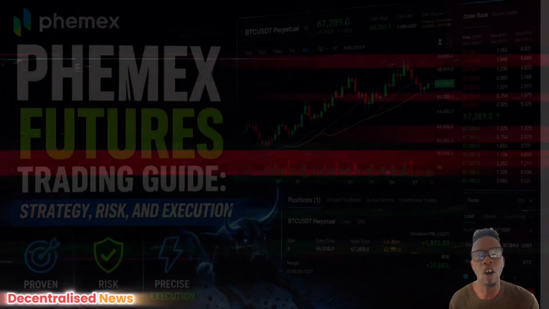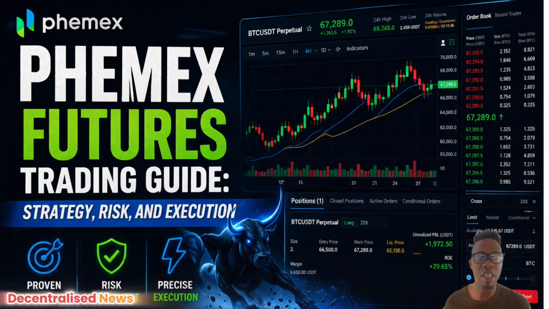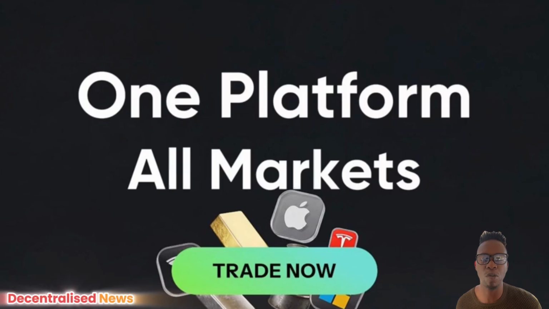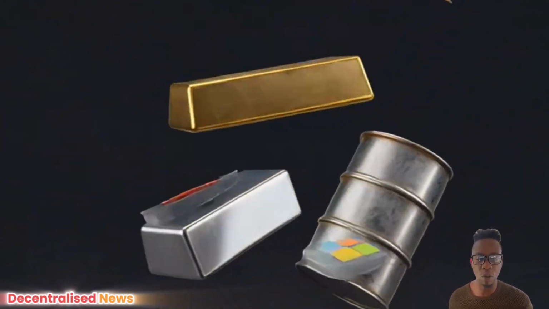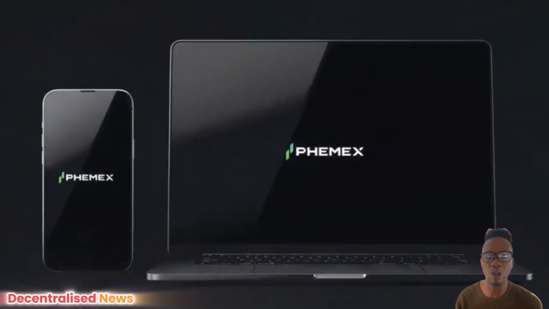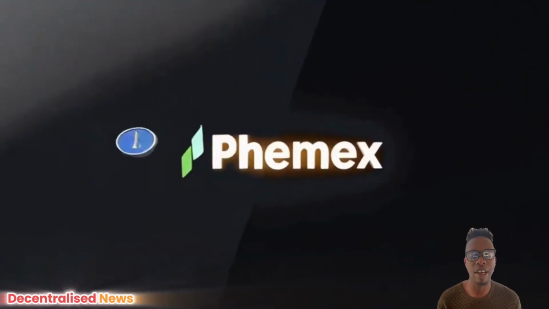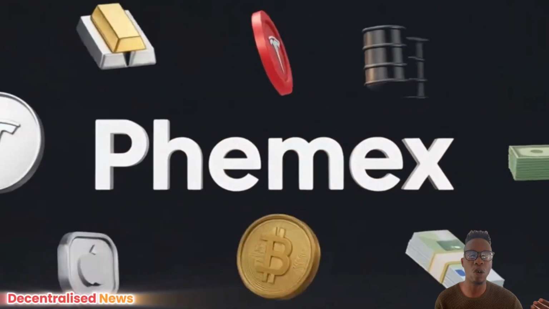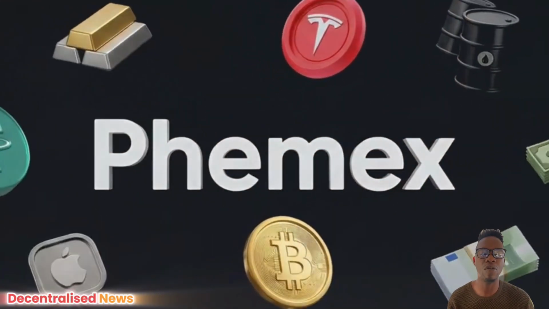Let's talk about how to trade crypto professionally on Phemex, one of the most favored cryptocurrency futures platforms out there, where you can not only execute derivatives, you can also do some spot trading with precision. You can manage your risk using institutional grade frameworks, and of course structure your capital allocation across different strategies, while also building that repeatable system that you can scale over time.